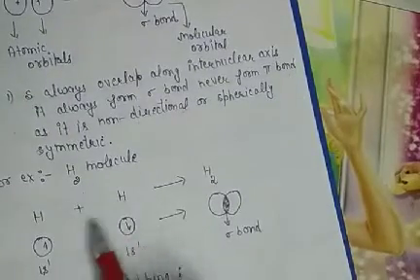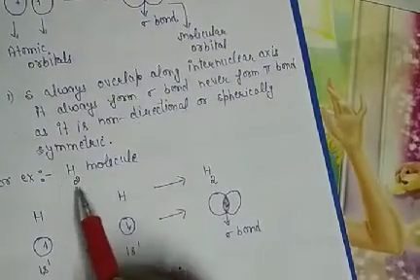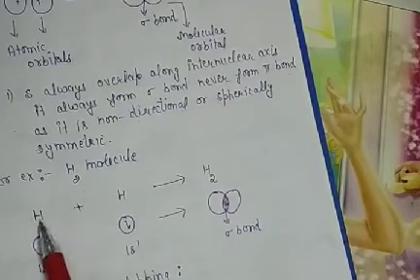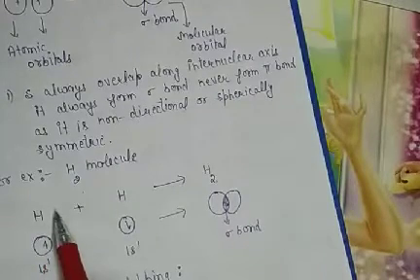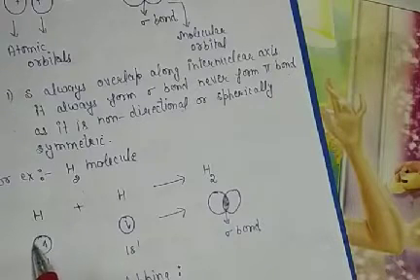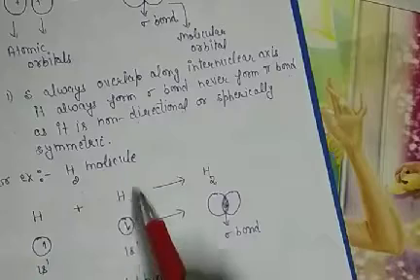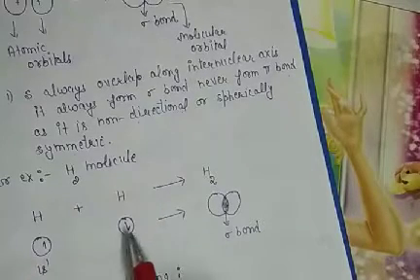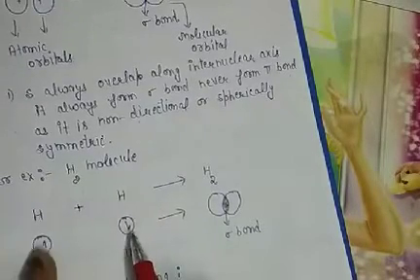An example in which ss overlapping takes place: the hydrogen molecule. As hydrogen has one electron, its electronic configuration is 1s1. So suppose this is the s orbital of one hydrogen atom and this is the s orbital of the other hydrogen atom, both having one electron with opposite spin.